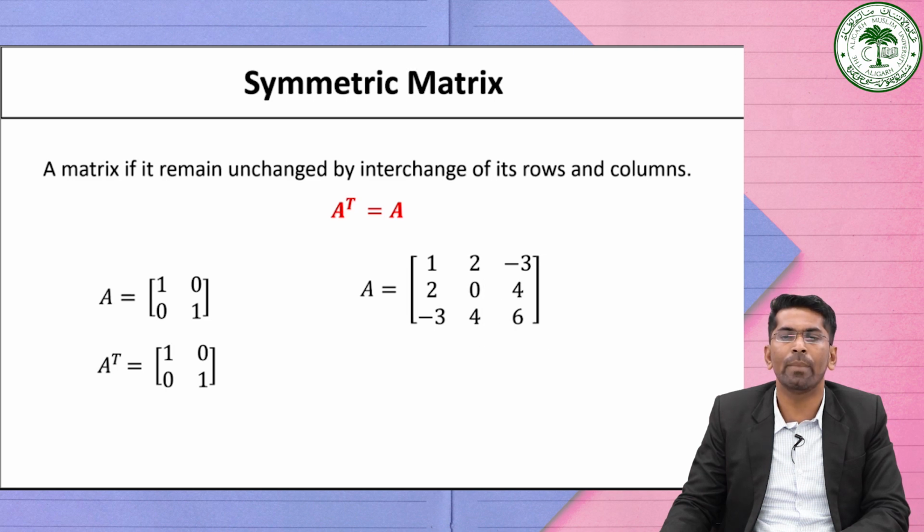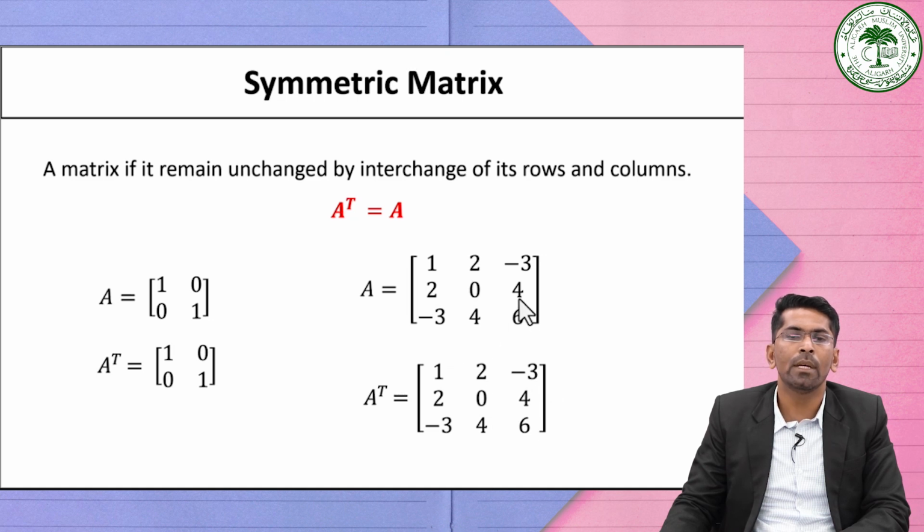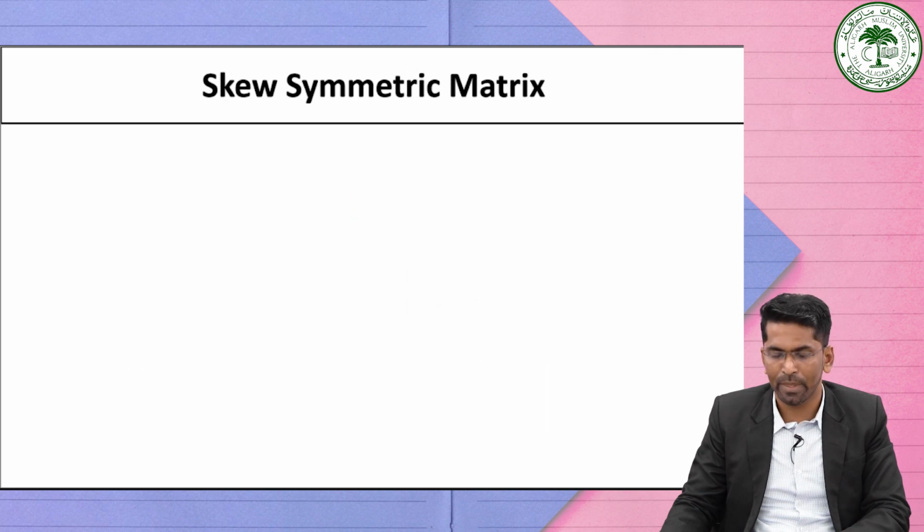We have a 3 by 3 matrix. If you go for interchanging here the columns into rows, then it will become, see, 1, 2, minus 3, 2, 0, 4, minus 3, 4, 6, I am going to write in the third column. See, both are looking the same way. That means here the transpose of the given matrix is also equal to A. Then such a type of matrix is known as a symmetric matrix.